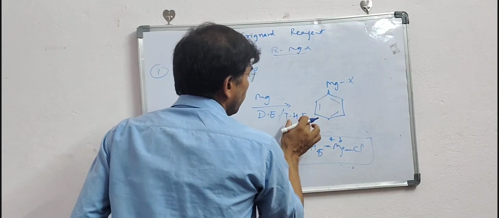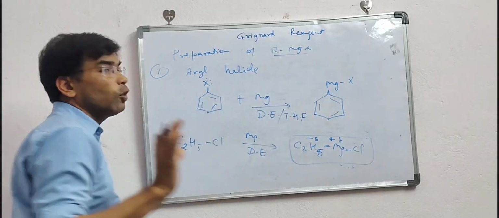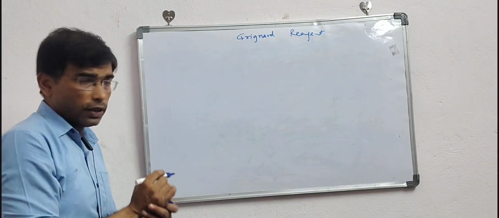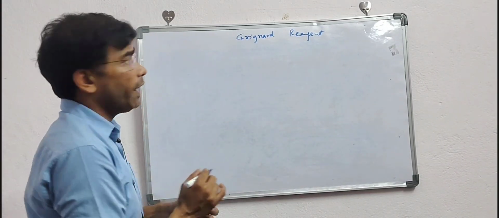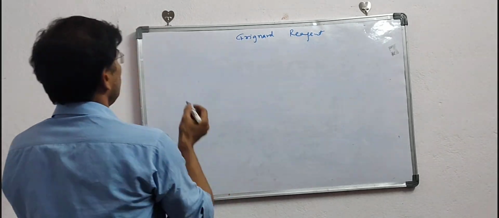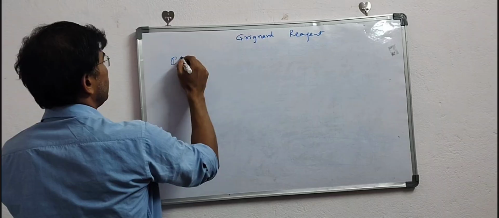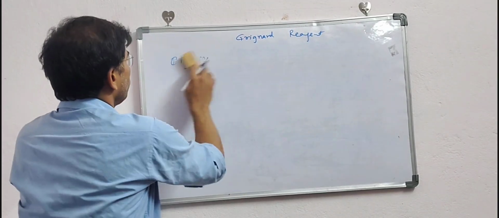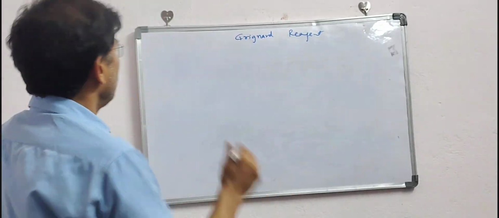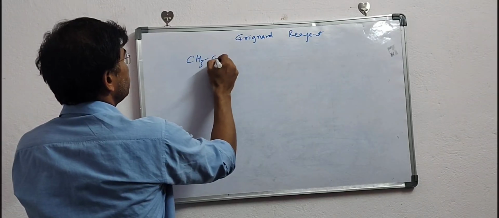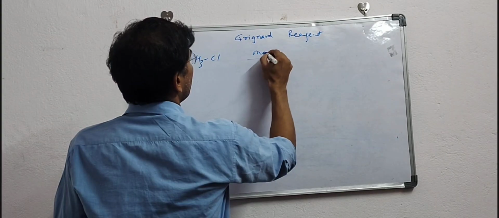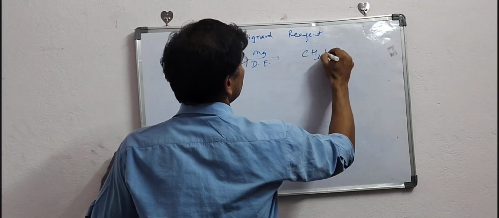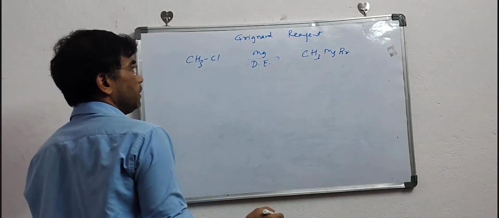So now I will discuss why we are using dry ether and tetrahydrofuran. Suppose I have got an alkyl halide, CH3Cl, and I treat this with magnesium in the presence of dry ether, then I will be getting CH3MgCl, that is the Grignard reagent.